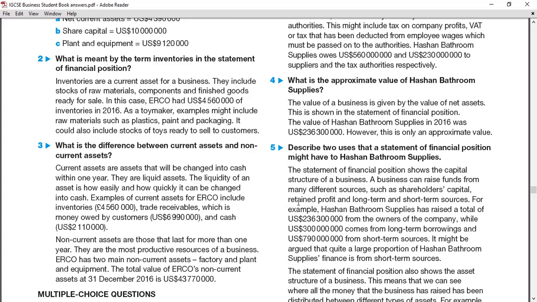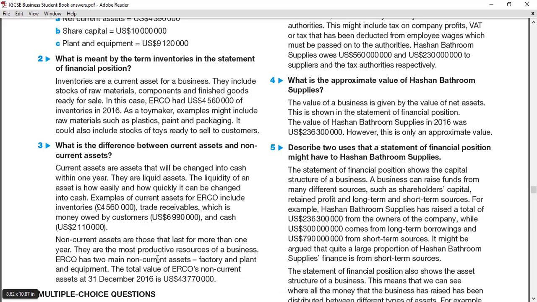The last question of the day: what is the difference between current assets and non-current assets? Current assets are the assets that will be changed into cash within 1 year. They are very liquid assets. The liquidity of an asset is how easily and how quickly it can be changed into cash. For example, current assets of ERCO include inventories 4.5 million, trade receivables, which is money owed by customers, 6.9 million, and cash 2.1 million. Non-current assets are those that last for more than 1 year. They are the most productive resources of a business.